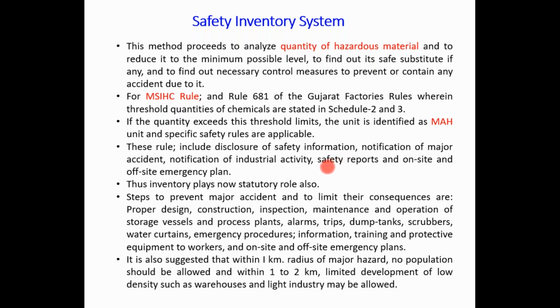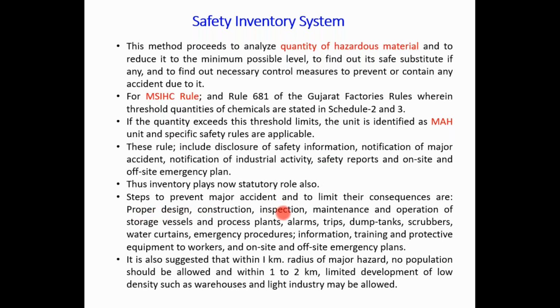So there are a variety of parameters that should be controlled by the owner or the occupier of that industry. Utmost care should be taken by the owner when we are talking about hazardous material, because most of the accidents are linked to hazardous material.